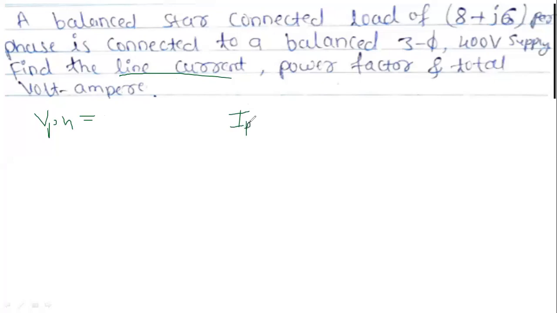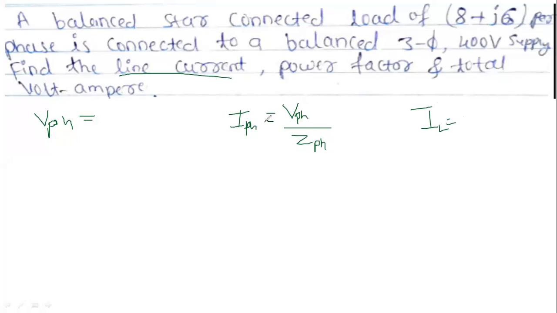IPH equal to, according to Ohm's law, VPH upon Z. It is a 3-phase supply, a combination of RLC in the form of Z they have given, so we have to use Z phase directly. So we get IPH, and after IPH, find IL.